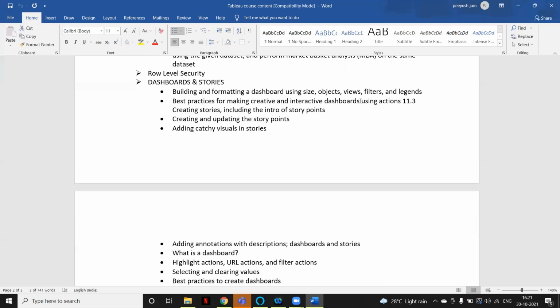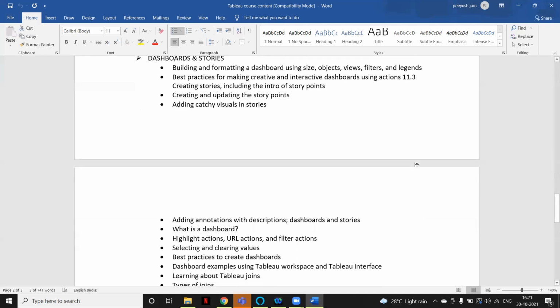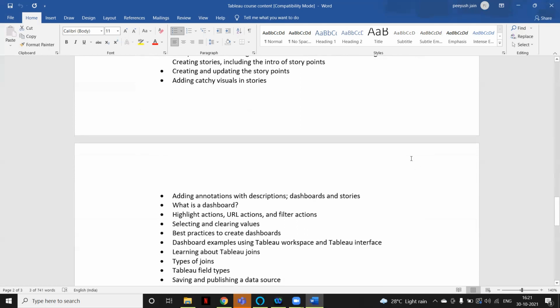Then we have something called data source migration. Let's say you have created a dashboard using an Oracle data source, but tomorrow they want to migrate their database from Oracle to Hadoop. Now in Tableau also you have to point your dashboard from Oracle to Hadoop. So we will see how you can change the data source. That is something called data source migration. We have to migrate our data source from one to another.